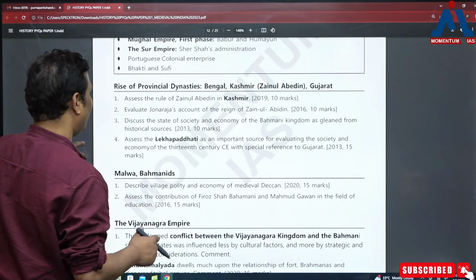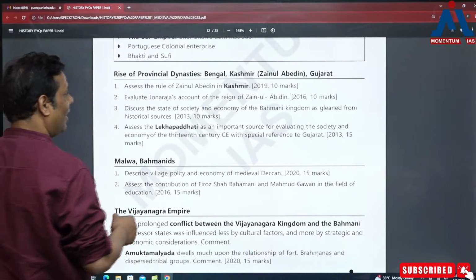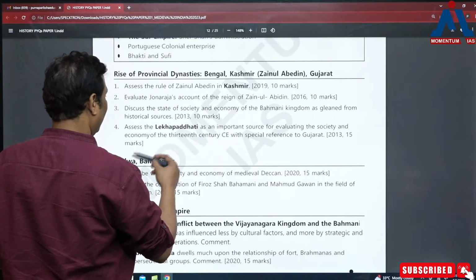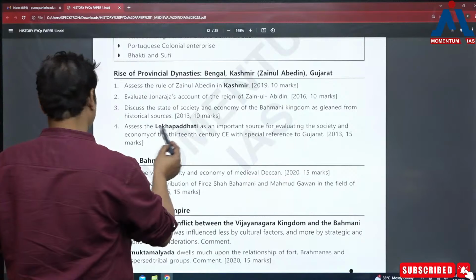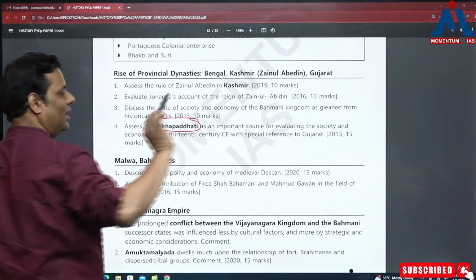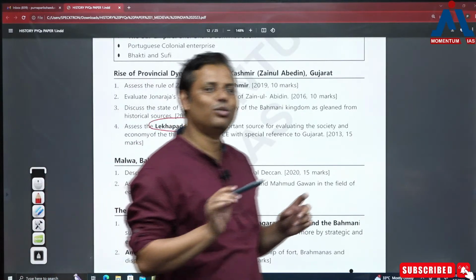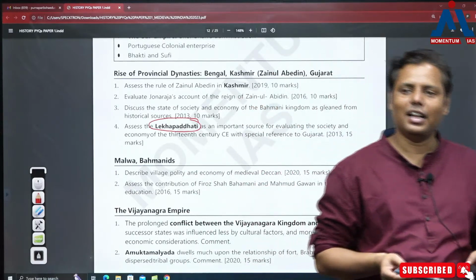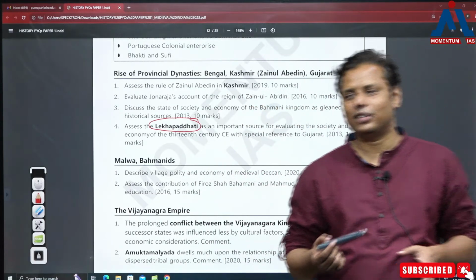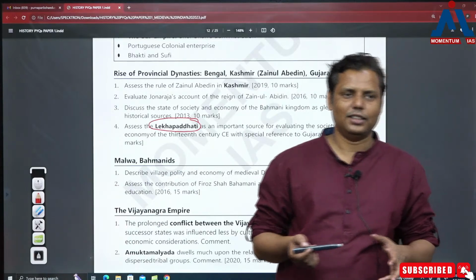Now what is unusual, like as I told you, once they asked this question on Lal Ded. One year they asked the question on Lekha Paddhati. Like everybody has heard of Lekha Paddhati, but nobody was prepared to write a full-fledged answer on Lekha Paddhati. So such bouncers come, and when bouncers come, you should duck, okay.